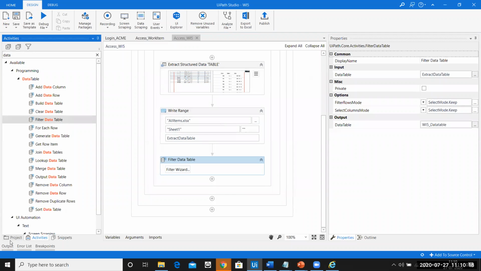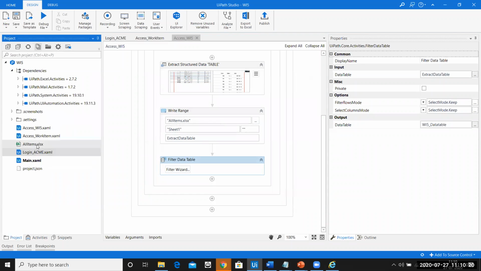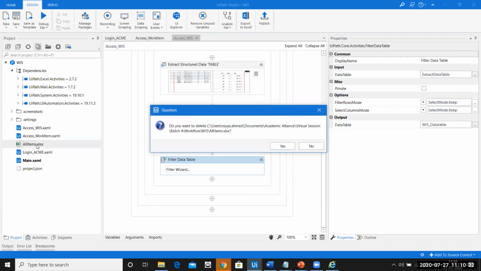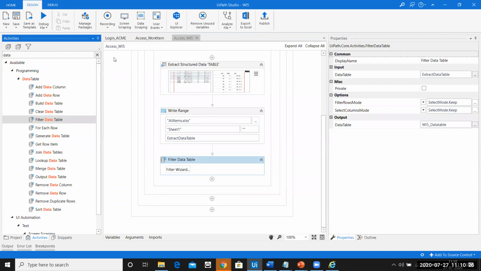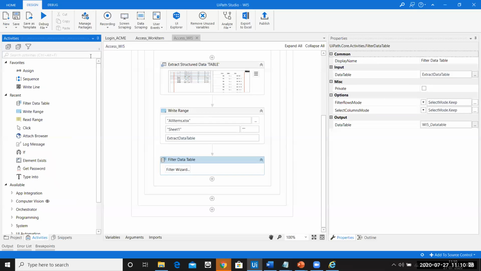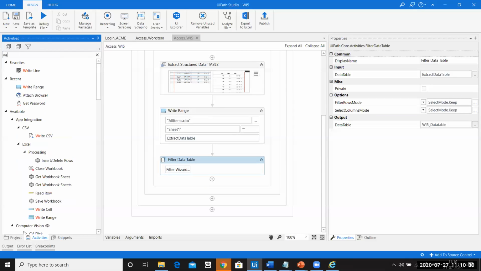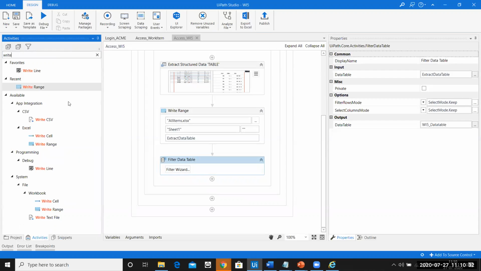So, let us go ahead and scrape the data. Again, I'll delete this. And for the sake of understanding, I'll write it again into the Excel file, so I'll use a write range activity.